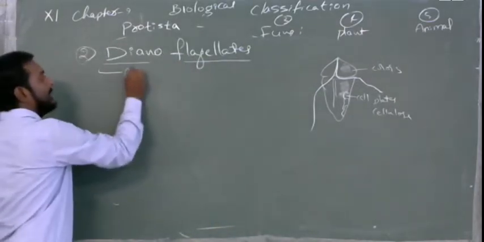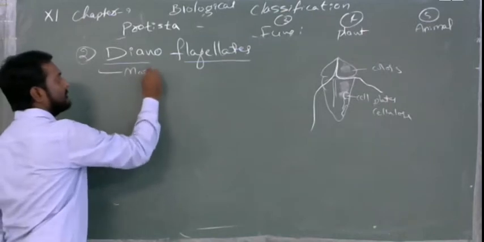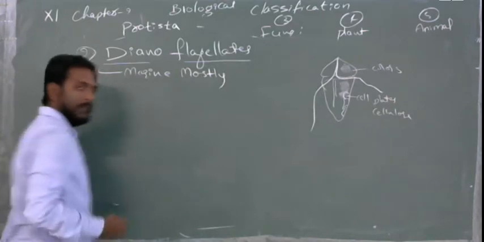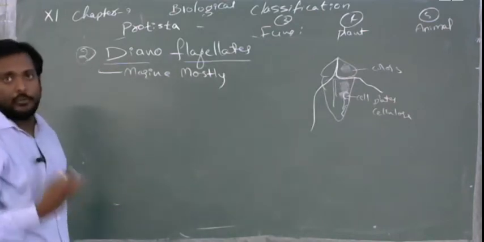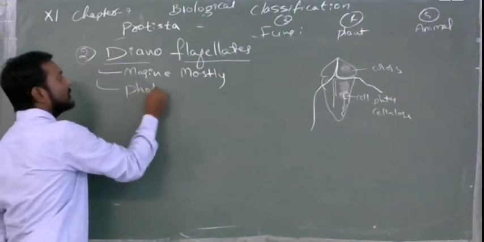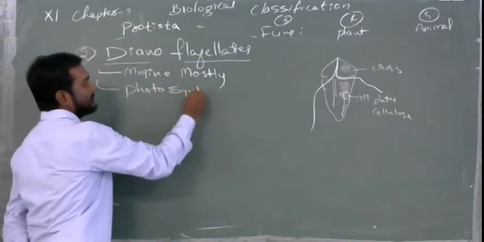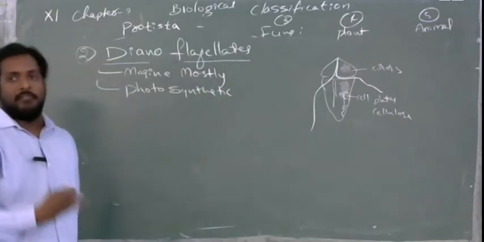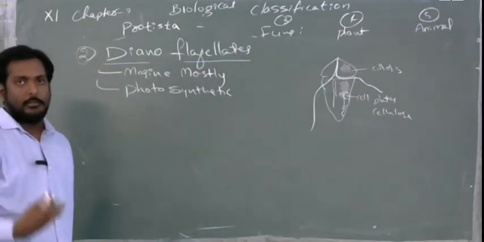Mostly these are marine. They will survive on their own in the oceans. So these are photosynthetic. And they will be different colors, depending on many nutrients.